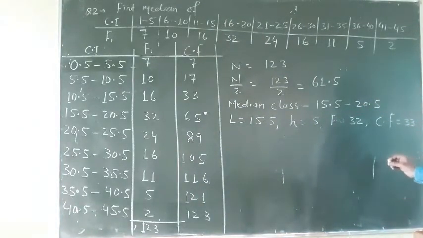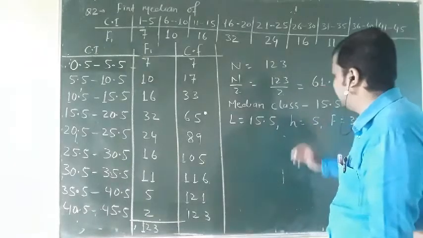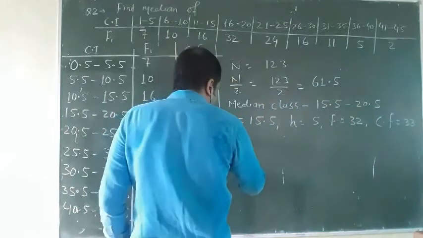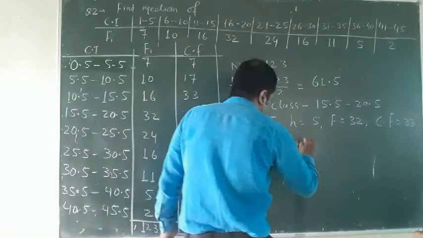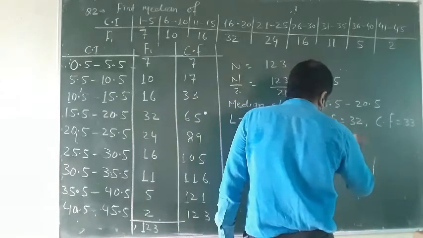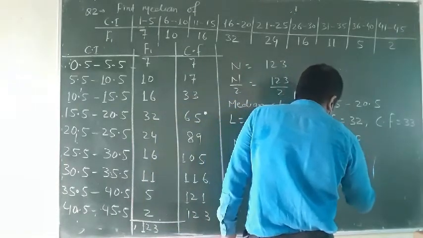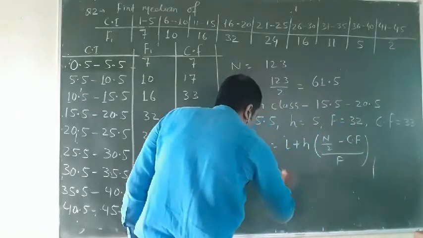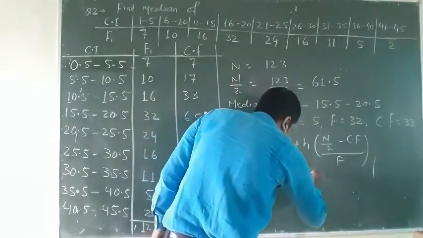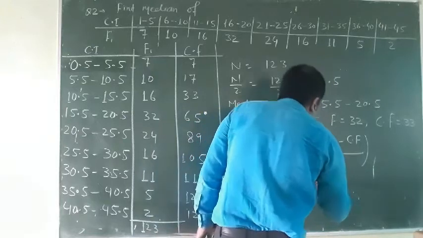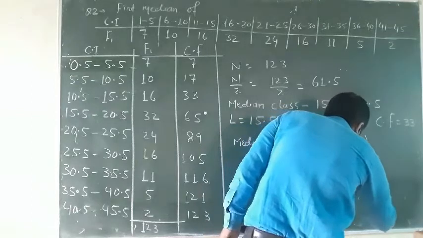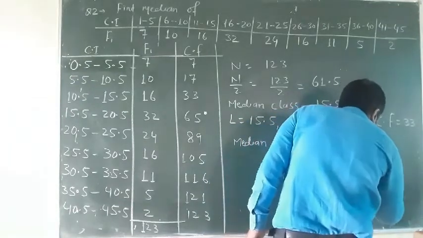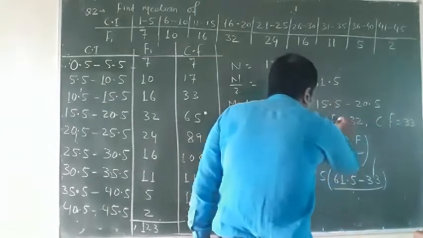So I need 5 things to find the median. I will count 1, 2, 3, 4 and this one is 5. Now I will write the formula. Median is equal to L plus H times (n by 2 minus CF) divided by F. This is the formula. So L is 15.5, H is 5, n by 2 is 61.5 minus 33, divided by F, which is 32.